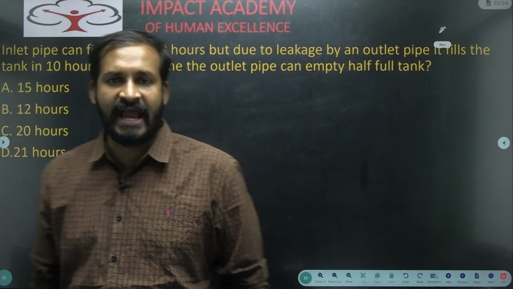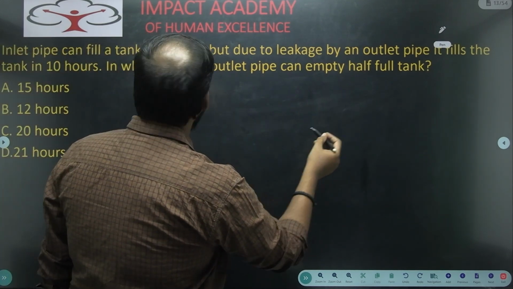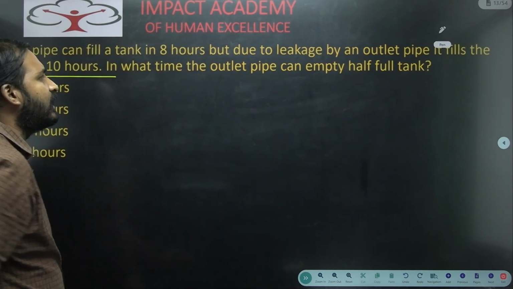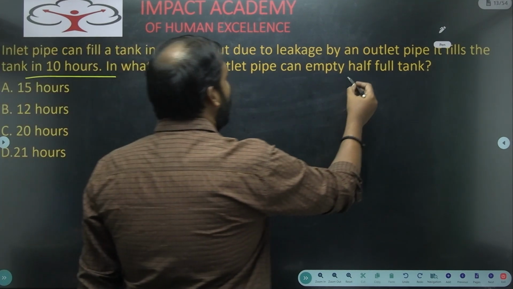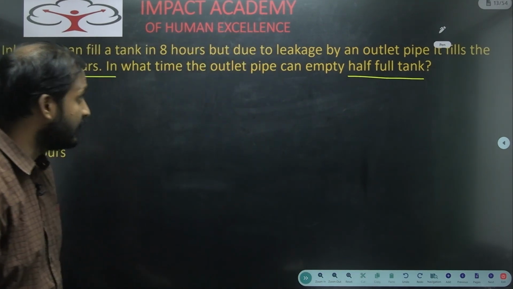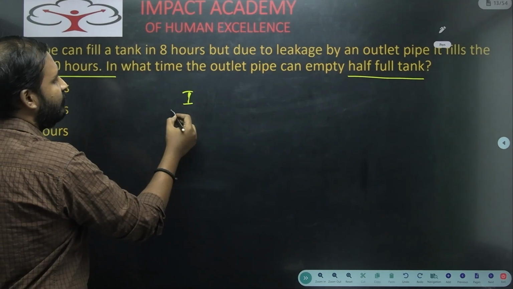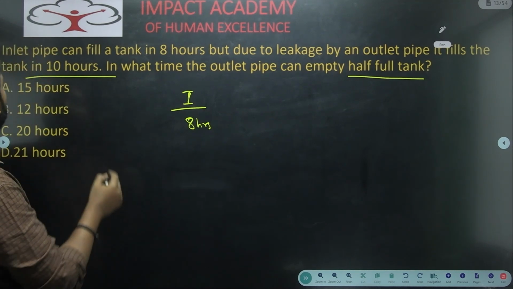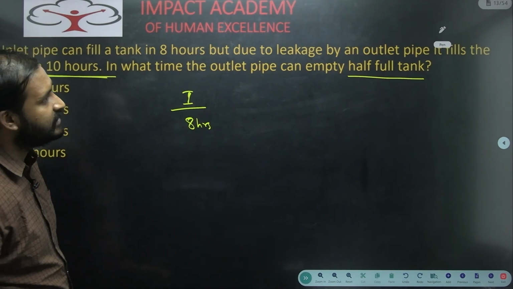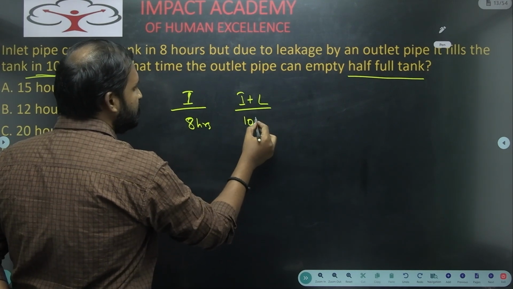An inlet pipe can fill a tank in 8 hours, but due to leakage by another outlet pipe, it fills the tank in 10 hours. In what time can the outlet pipe empty a half full tank? Half full tank, not a full tank, so please be careful here. Generally the inlet can fill the tank in 8 hours. But due to the leakage, that means inlet plus leak, it is taking 10 hours.